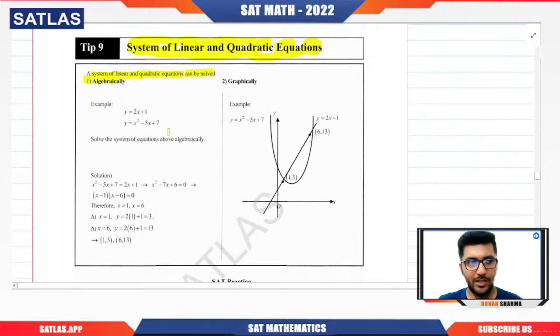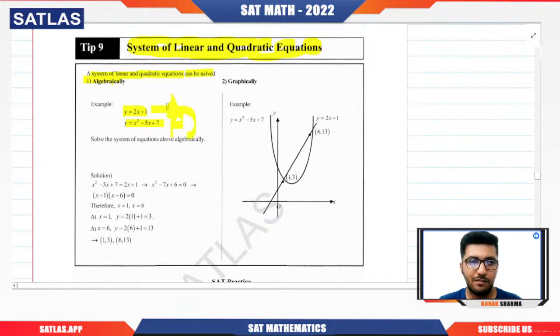You can simply equate the equations. How? Like if we have y equal to 2x plus 1, and y equal to this. To solve them, I'm going to equate these two equations. Why? Because one is saying y equal to this, the second is saying y equal to this, but for a point of intersection, both will give me the same y. That is the reason I'm going to equate the RHS, the right hand side. In that manner, I can get the value of x. Once I get the value of x, I will put it in any of the equations.